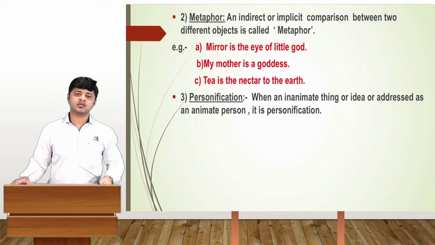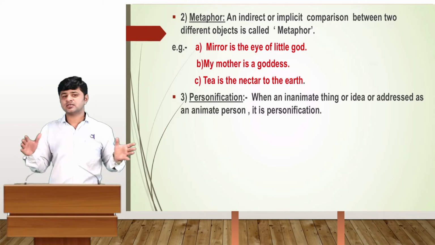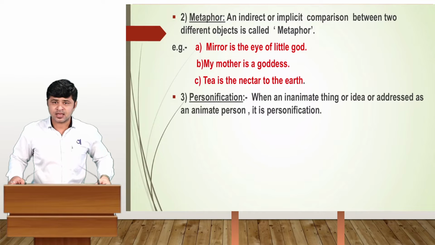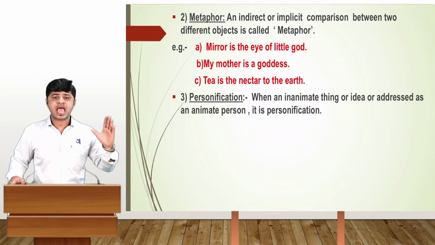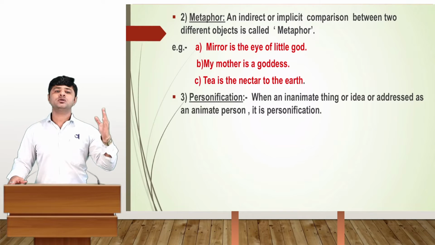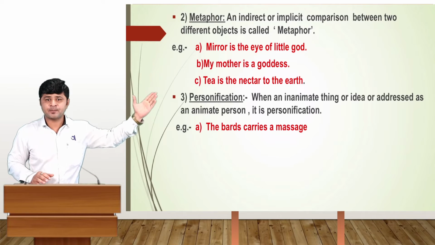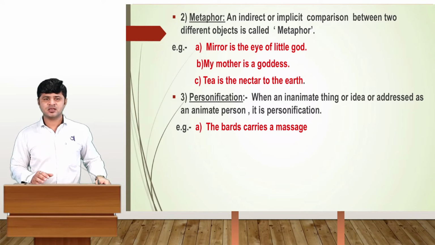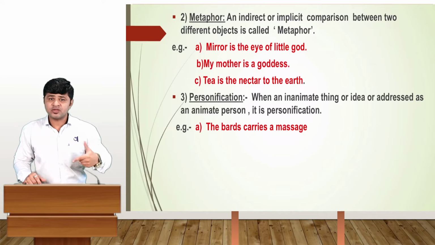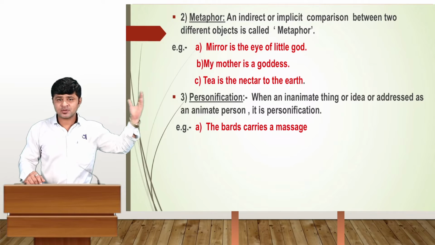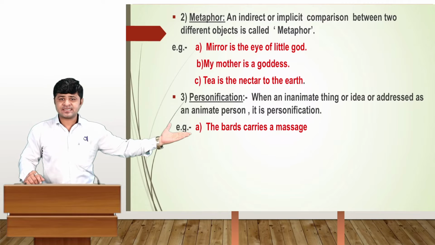The third one is personification. What is personification? When inanimate things or ideas are addressed as a living person, it is called personification. In personification, the example here: the bird carries a message. Generally, I have seen that, but actually a bird doesn't carry a message. But here in the poem, we use personification, and that's why the example here is: the bird carries a message.